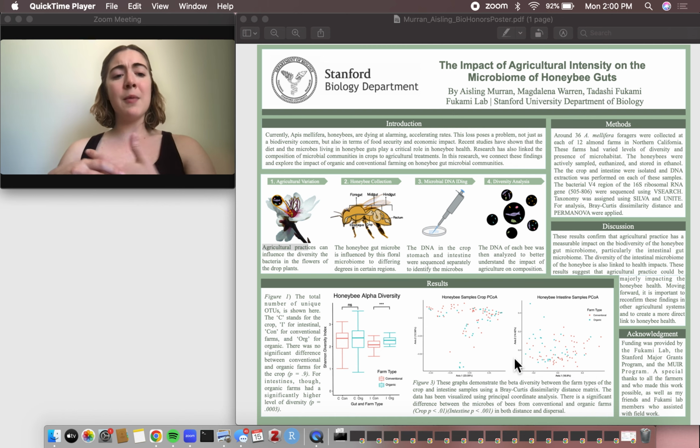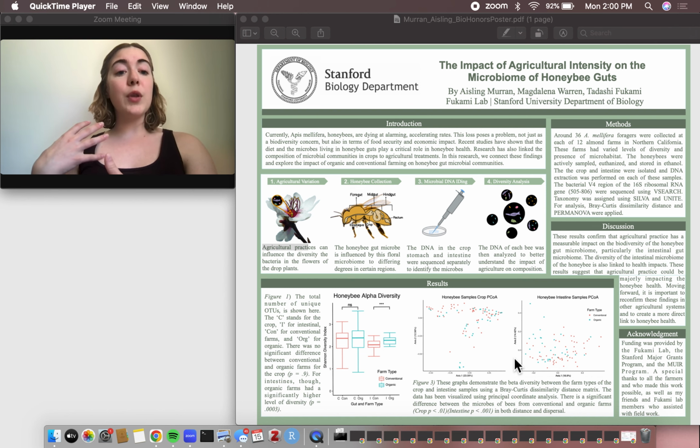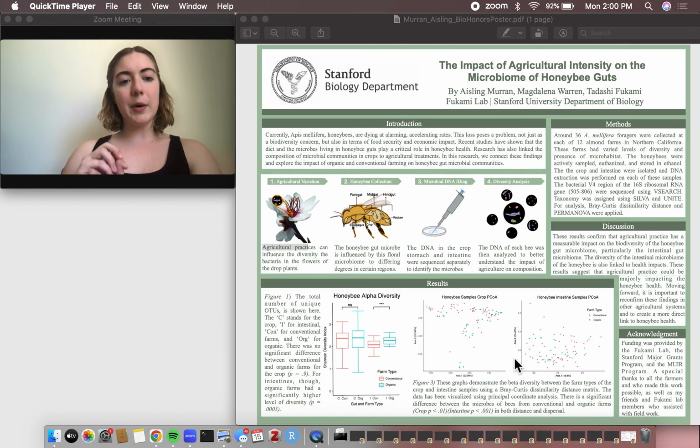It also is interesting in a study of community dynamics and what influences them. So if we think of agriculture as being a disturbance to an environment, it's not just a disturbance on the macro level, it's also a disturbance on the micro level, and we're seeing evidence of this here.